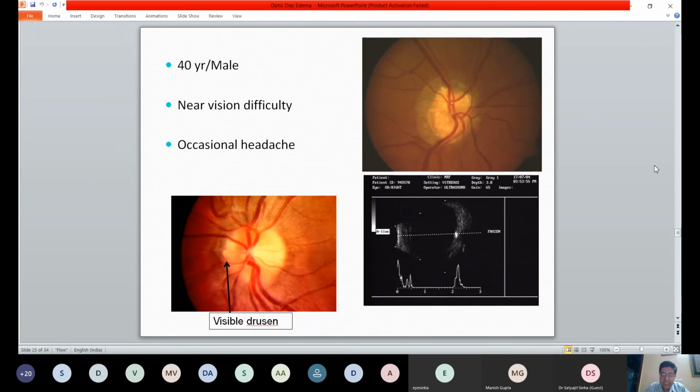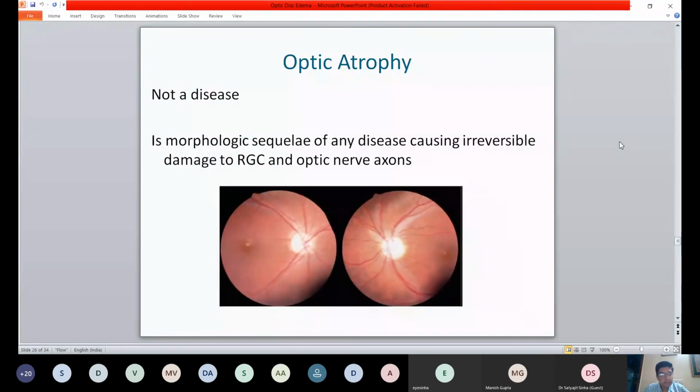So the moment this kind of disc appearance was seen and a history of headache, he was diagnosed as papilledema. But when you look at it, there is no edema around the disc. This is just a lumpy, bumpy disc that we call. And on the ultrasound, you can see high 100% spikes showing a drusen of the optic nerve, and you can actually make out visible drusens on the irregular margins also. So it's a lumpy, bumpy disc of optic nerve drusen.